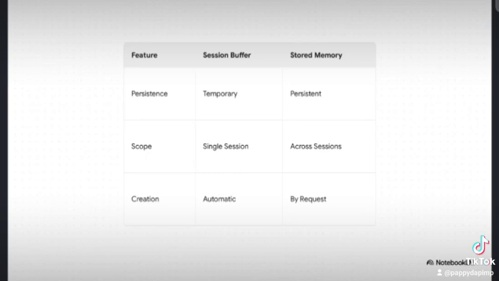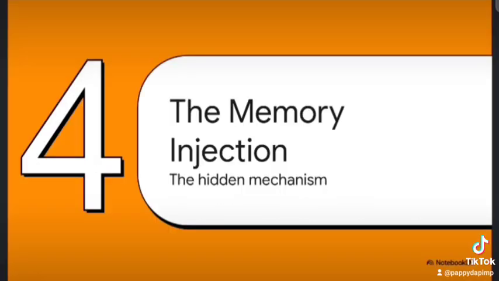The session buffer, it's temporary, it's automatic, and it's stuck in one single chat session. Stored memory is the total opposite. It's persistent, it's something you have to request, and it's available across all your sessions. So we've got two completely different systems here, which brings us back to the question, how on earth did one bleed into the other? And that question leads us to the final, hidden piece of the puzzle.